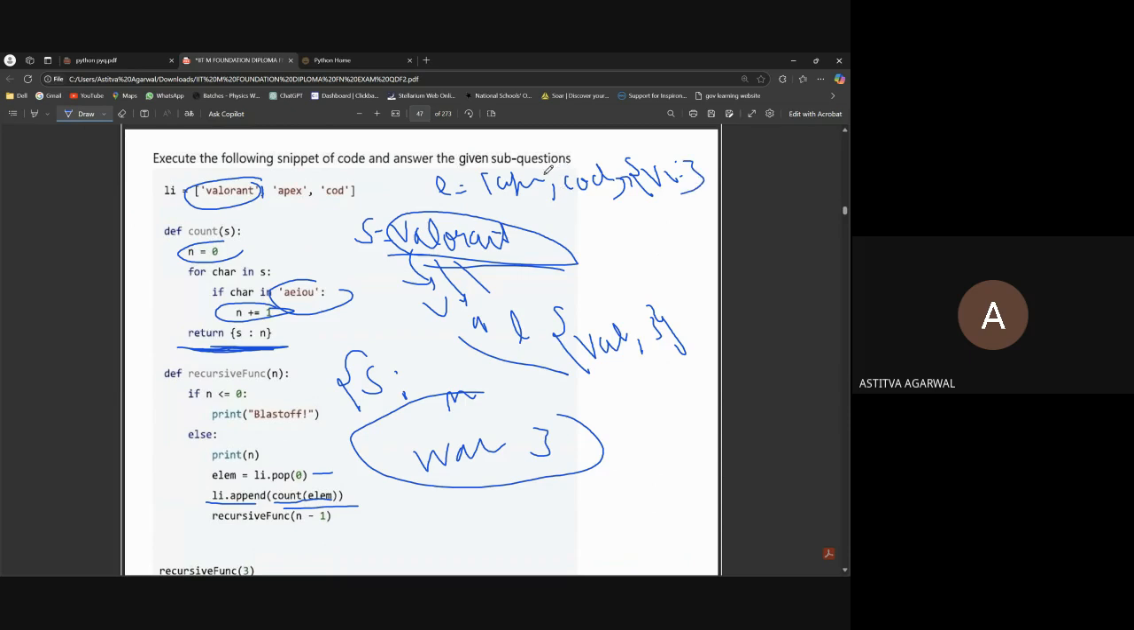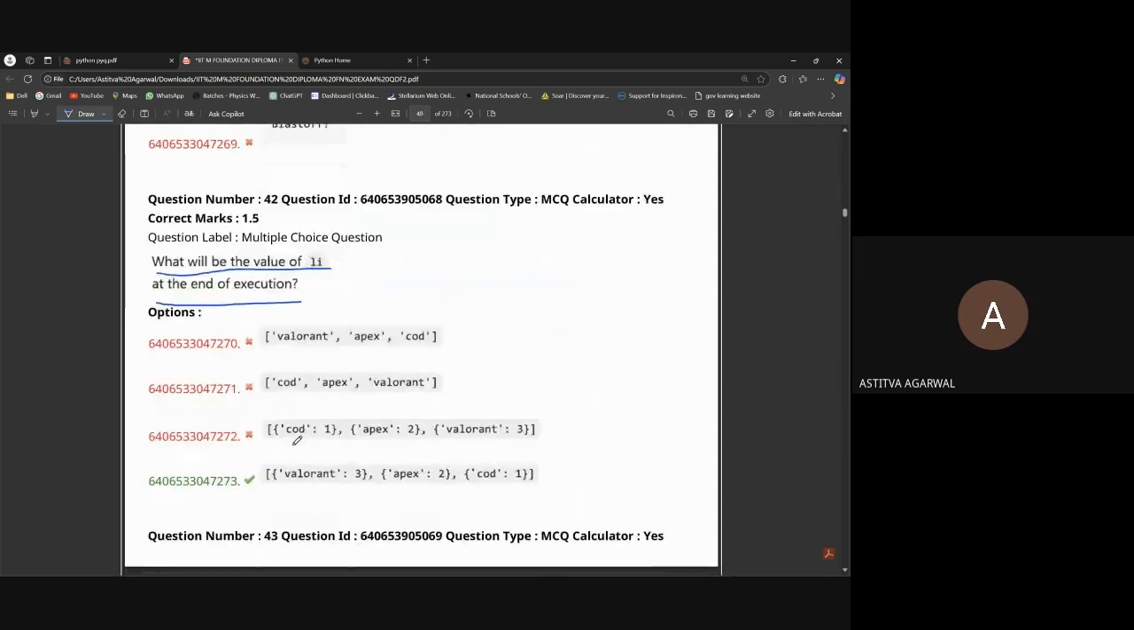Then we remove Apex and add Apex, comma, 2, because there were two vowels in Apex. Then after COD we write COD and 1. That's why the answer is Valorant 3, Apex 2, COD 1. And these others are all wrong.